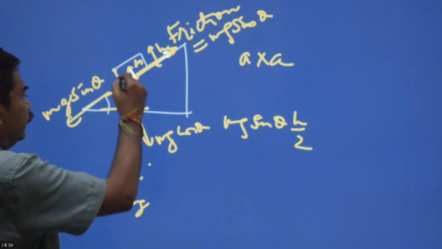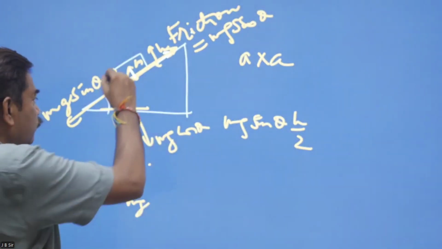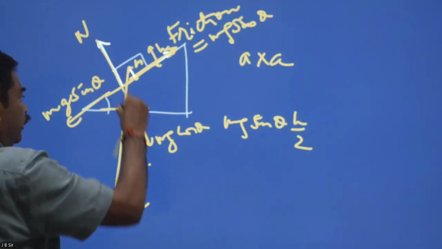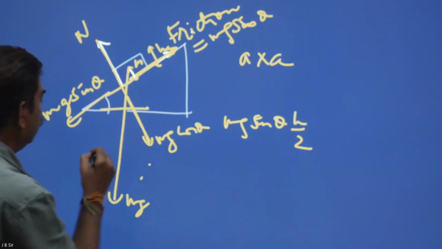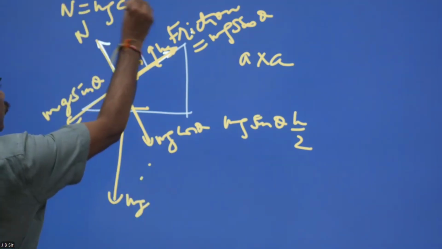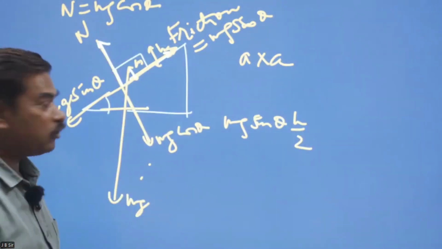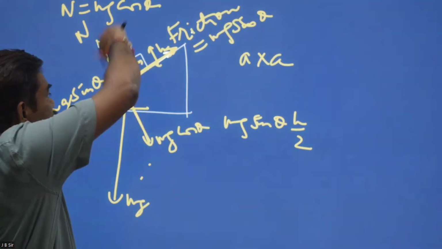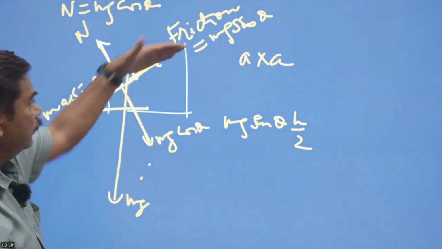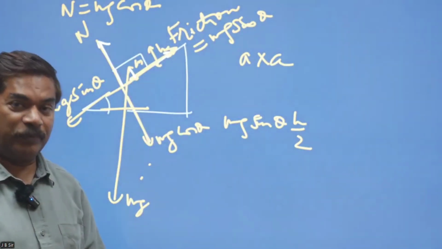And the force that will try to make the block stable is the reaction N, and N is equal to mg cos theta. So the torque of this force N will be clockwise, and this torque will try to balance the torque of mg sin theta, which is trying to make it topple.